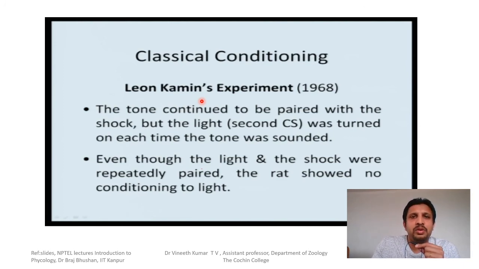The first conditioning was perfect: whenever the tone was sounded, the rat showed fear without shock. Then upon the tone, they also provided a light, to see whether the tone would now be replaced by light. What they found was that such a replacement usually does not occur. Even though light and shock were repeatedly paired, the rat showed no conditioning to light. So that was the experiment.